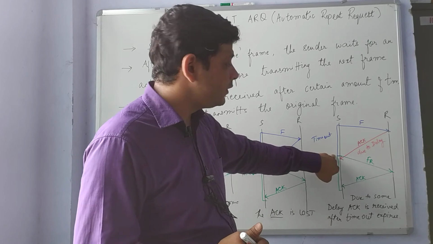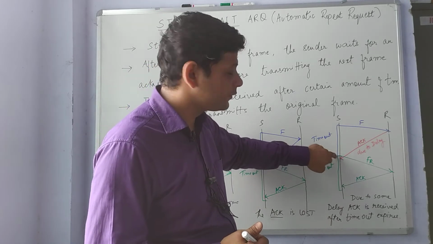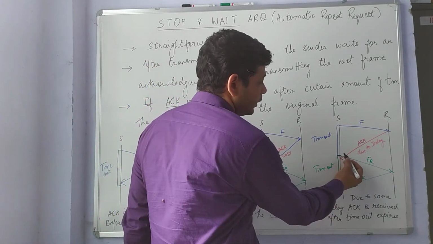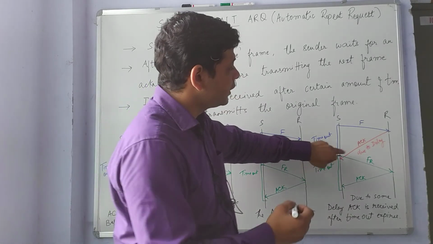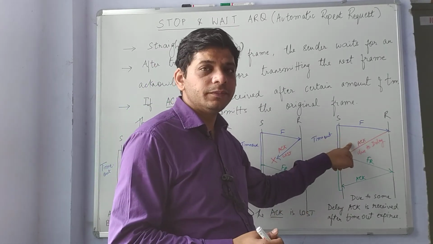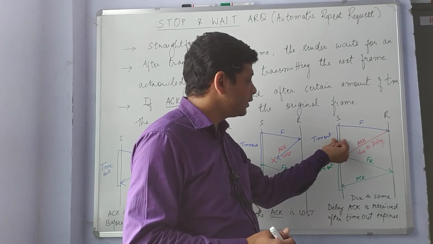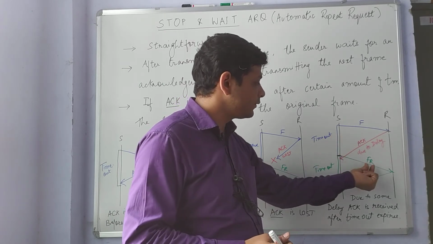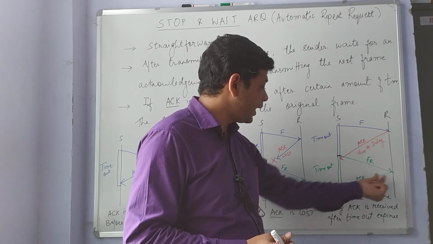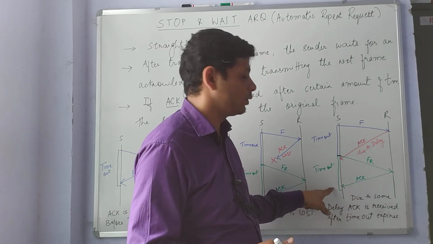Before that, the frame is retransmitted, because the timeout time is up till here, and up till here the acknowledgement is not received. So the sender retransmits the frame again to get the acknowledgement before the timeout time.